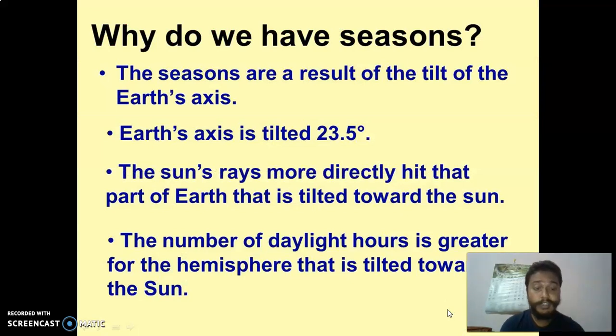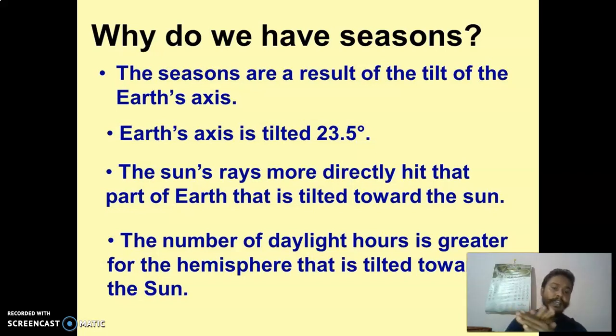Now we have already read this, but again just for it, why do we have seasons? The seasons we have because of the tilt of the Earth's axis. Now the Earth's axis is tilted how much degree? 23.5 degrees. The sun rays more directly hit the part of the Earth that is tilted. Now which part is tilted? That part gets more sunlight.